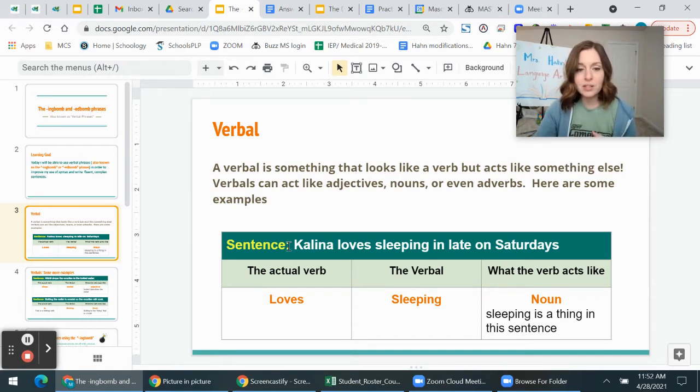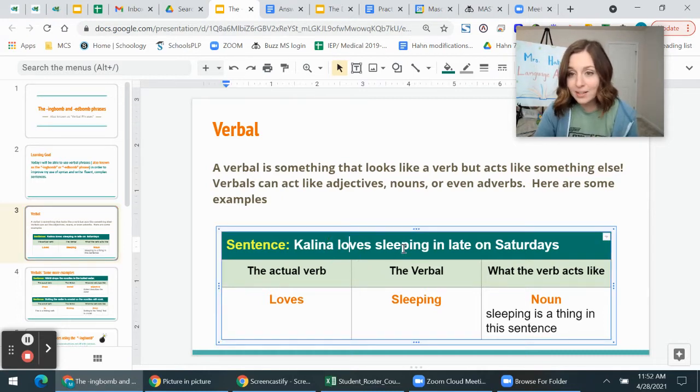Here are some examples. Let's look at this sentence here. Kalina loves sleeping in late on Saturdays. Now, when I look at the actions, I see loves is an action and sleeping, that's an action, right? But the actual action taking place in the sentence is loves. What does Kalina do? She loves. That is the action. So the actual verb is loves. The verbal is sleeping. Now, in this sentence, sleeping is a thing. It is a thing that Kalina loves. So the verbal is the word sleeping that looks like an action, but it acts like a noun because sleeping is the thing in the sentence. It is the thing that Kalina loves to do.